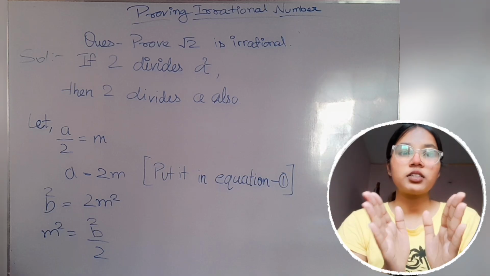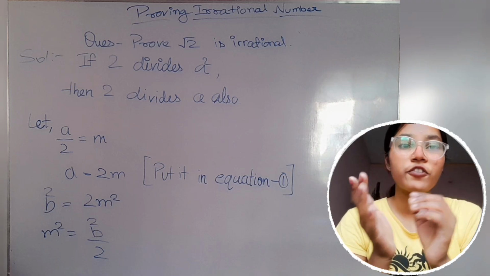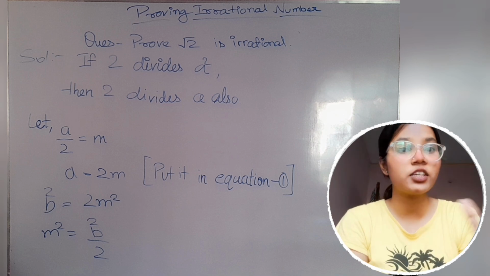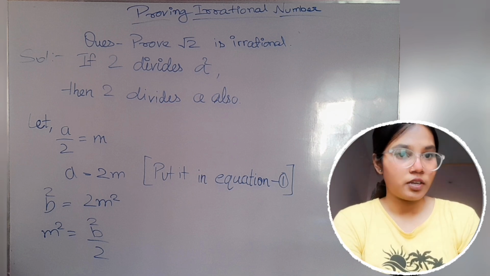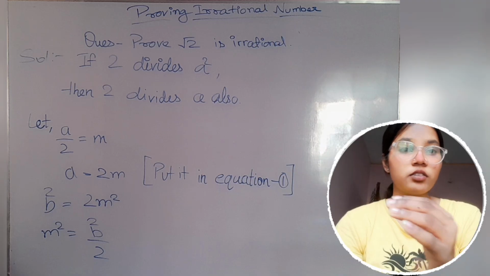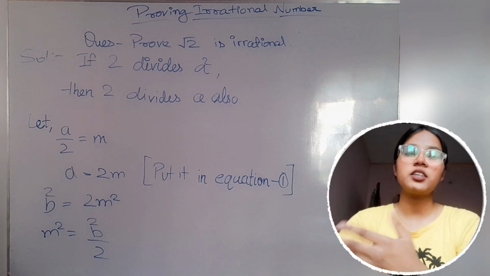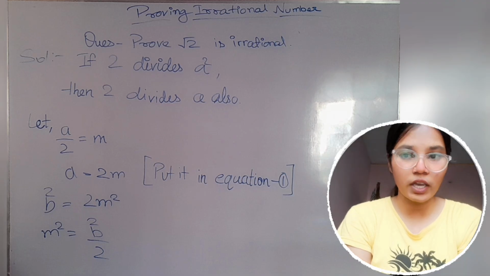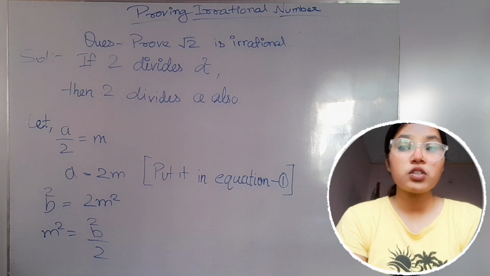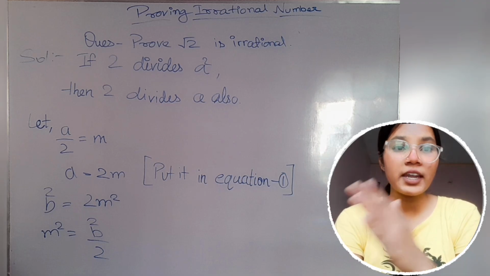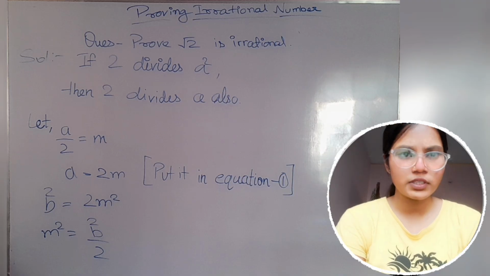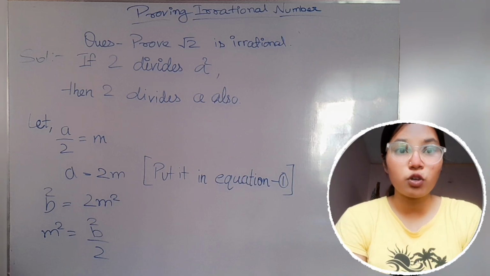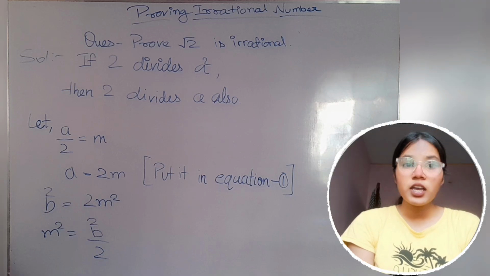If n can divide a square, let that n be 2 and a square be the square of 2. So if 2 can divide the square of 2, then 2 can also divide 2. Am I right?